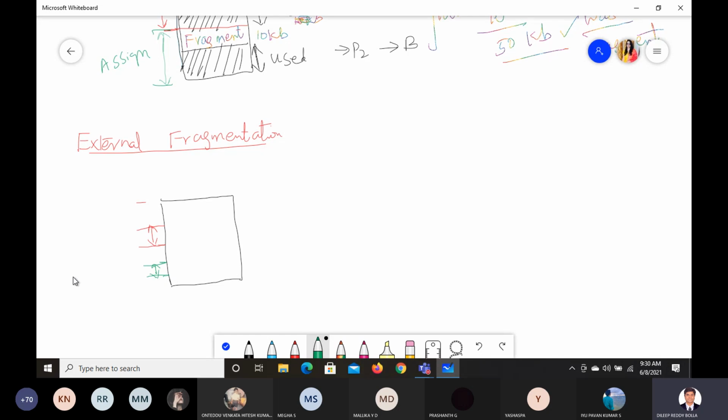So this much is only assigned. Here also we assigned only this much. Now, in spite of this assignment, this much of the portion is assigned, and this much of the portion is used. So we have assigned it and we have used it. This is the used portion. And here also this much is assigned, so this much is used.